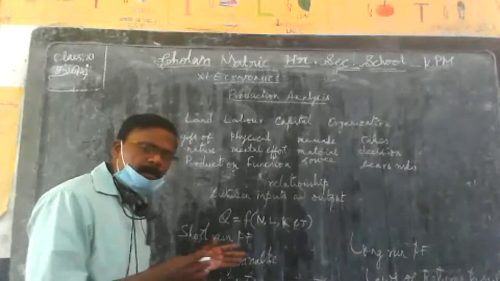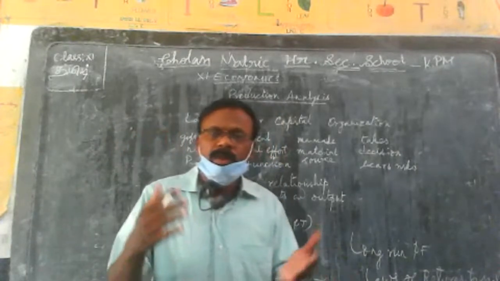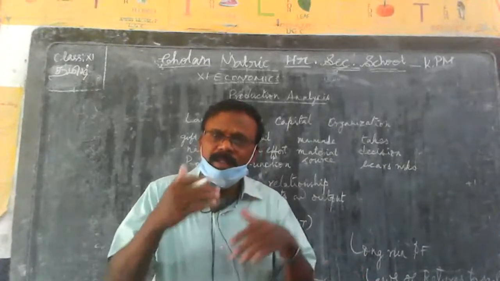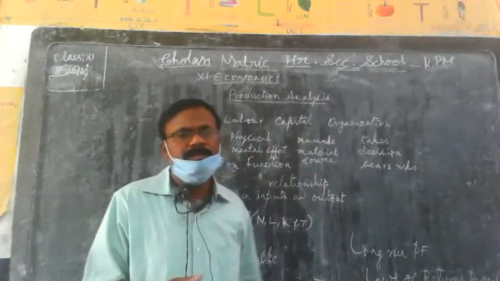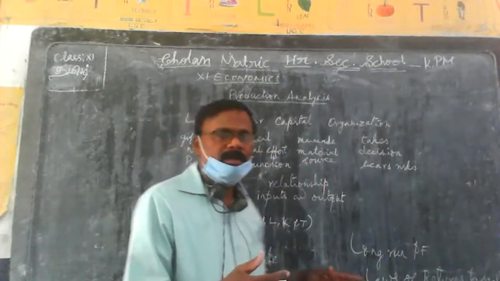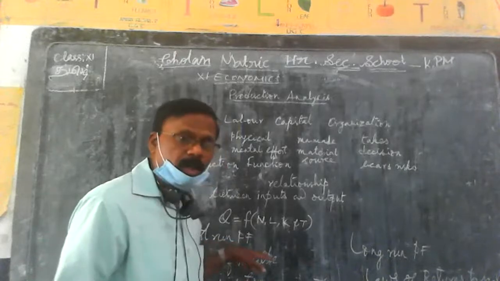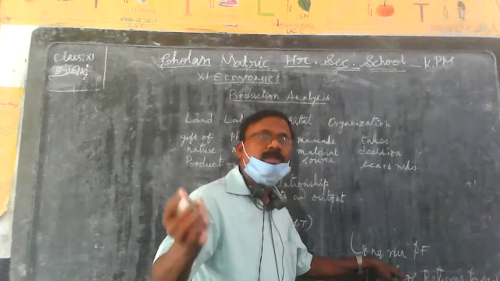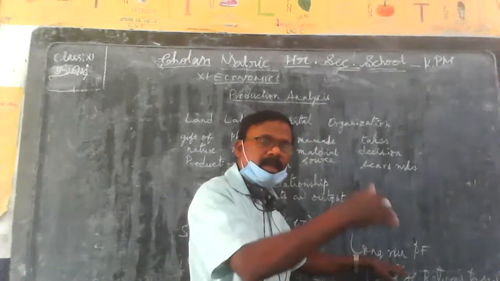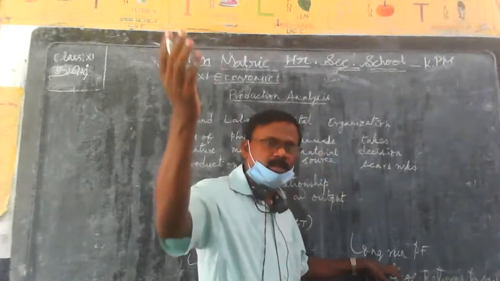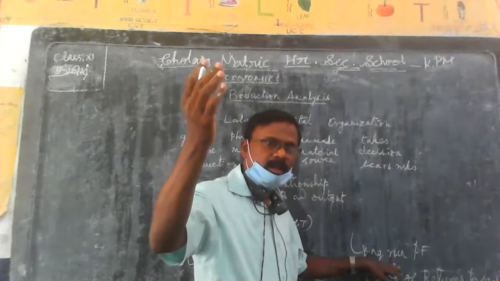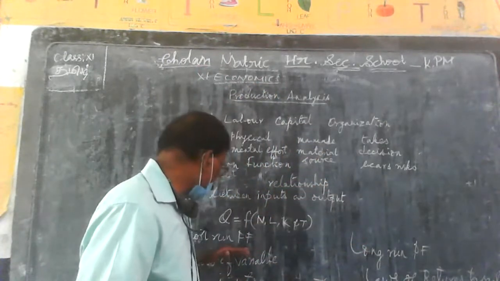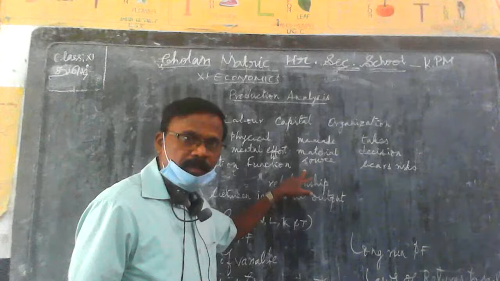Now, as far as the short run production is concerned, the new firms cannot enter the industry, and the existing firms may not leave the industry. So this is possible only in the short run. Then what about the long run production function? The new firms can enter the industry, and the existing firms can leave the industry. This is the difference between long run production and short run production.